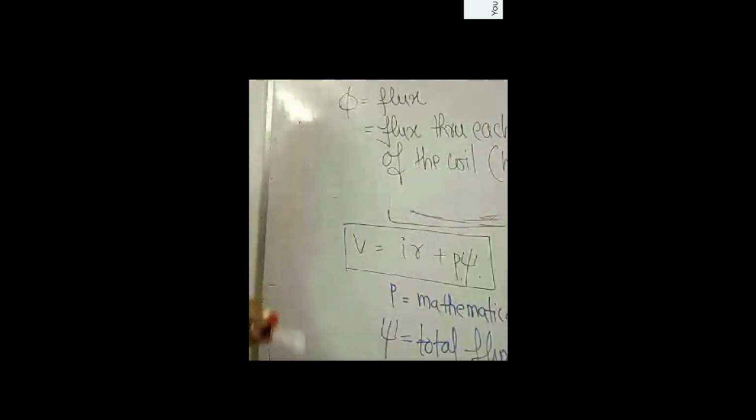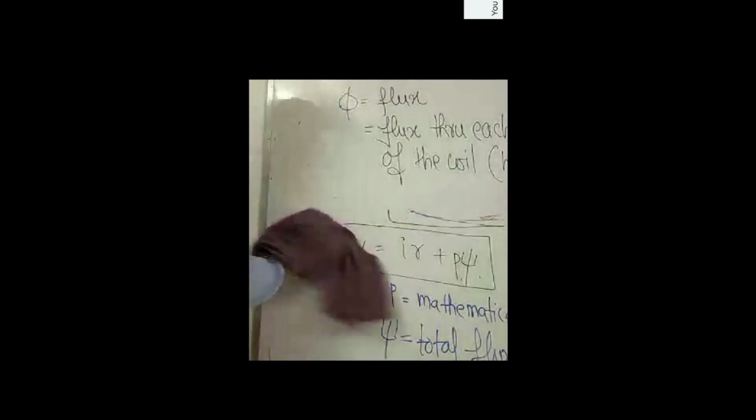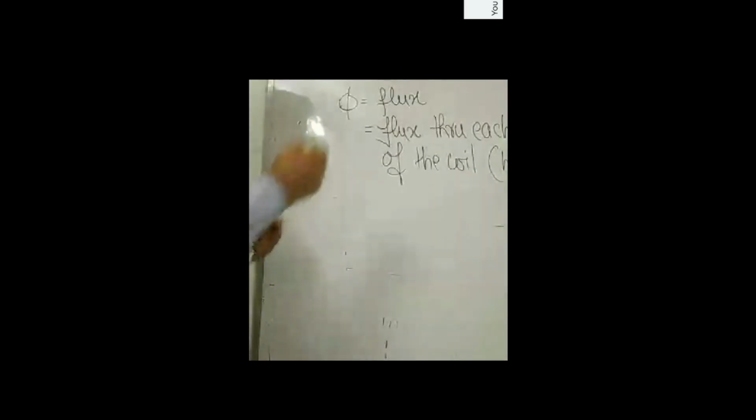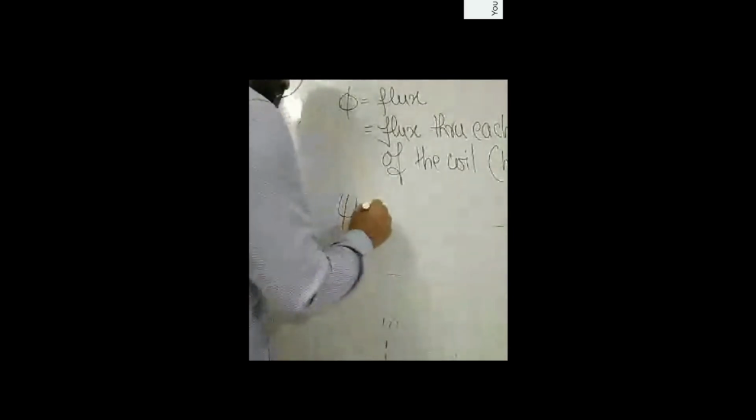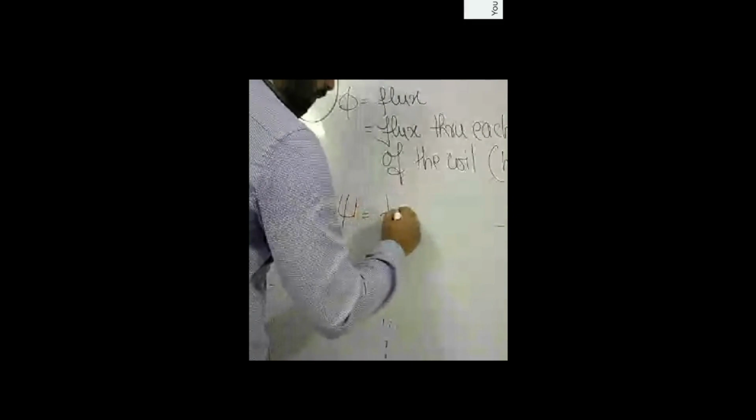Now what is psi? Then we have another quantity known as psi. The psi is equal to total flux linkage.